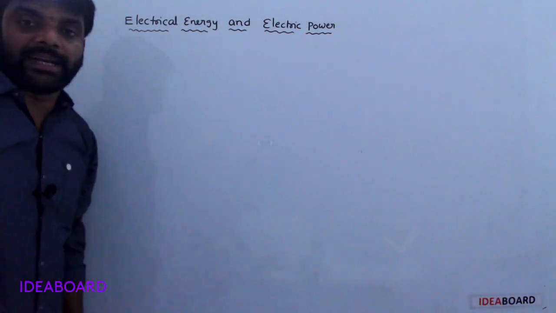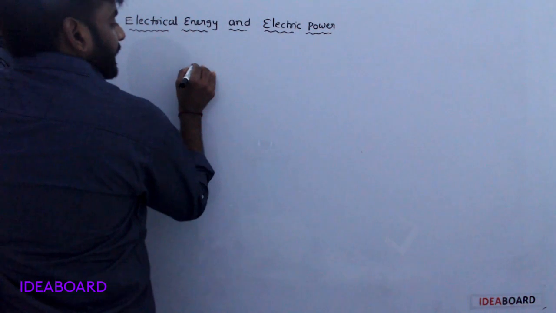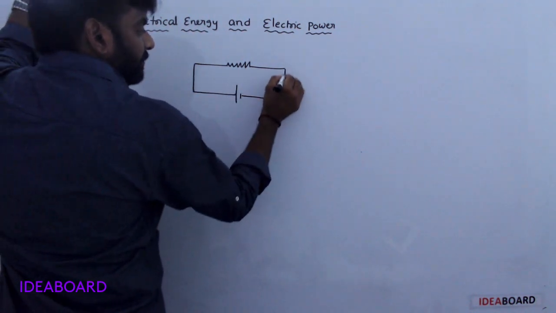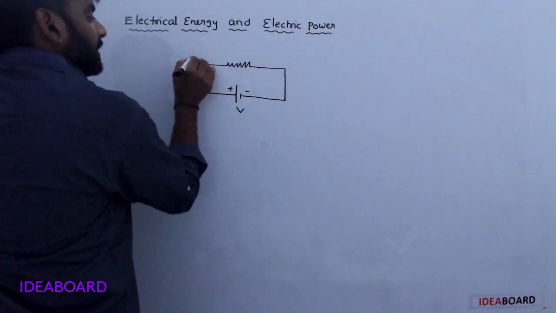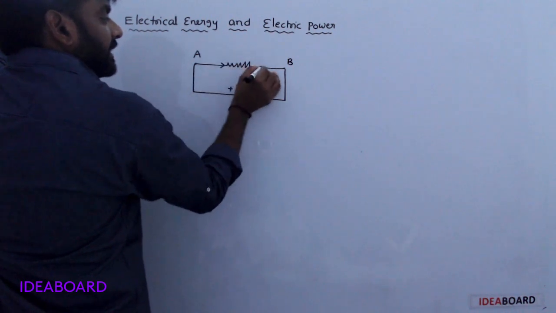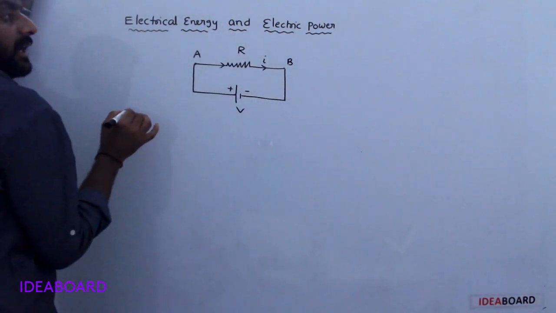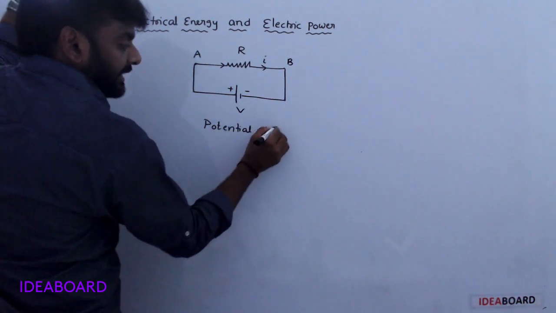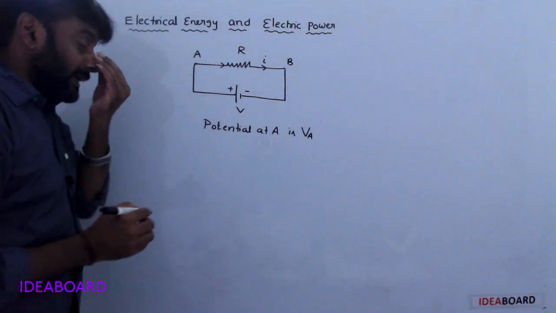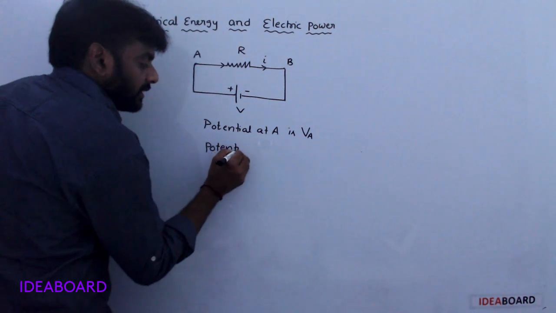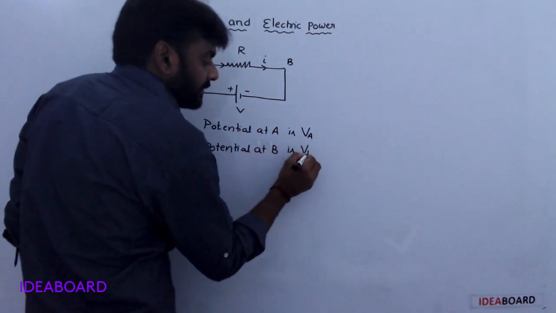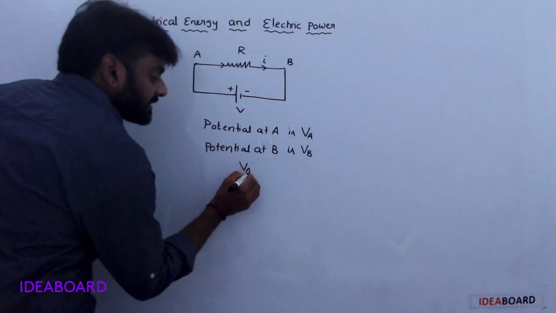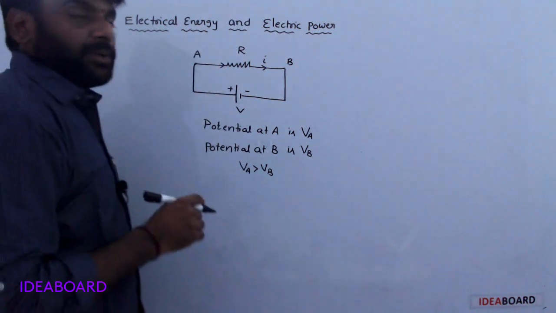Now electrical energy and electrical power. Here is a conductor connected to a battery. The battery potential difference is V. This point is A and this point is B. Current I is passing through it, and its resistance is R. The potential at A is V suffix A, and the potential at B is V suffix B. V suffix A is greater than V suffix B, because A is at higher potential and B at lower potential.